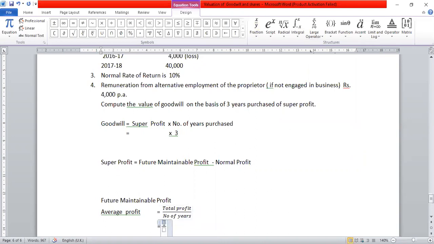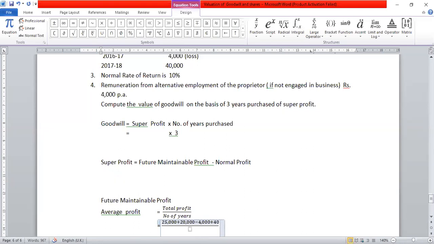In total profit, what we have to consider: 25,000 plus 20,000. Then third one is loss, correct? So minus 4,000. Loss is given 4,000, plus 40,000.